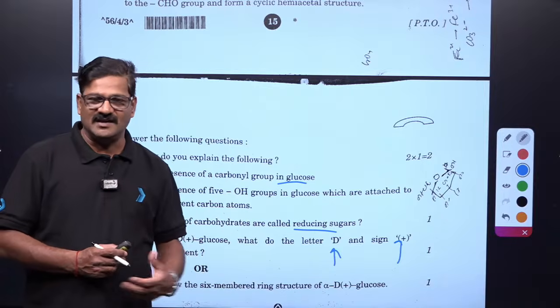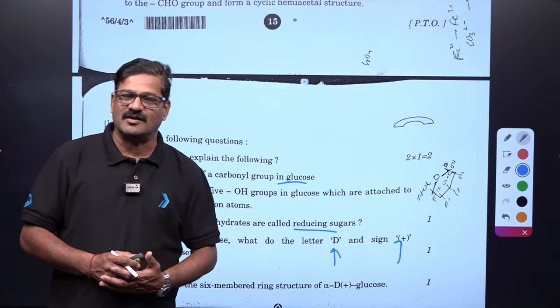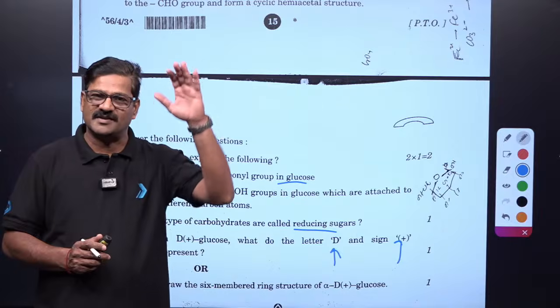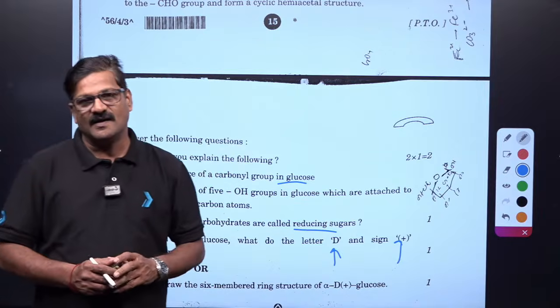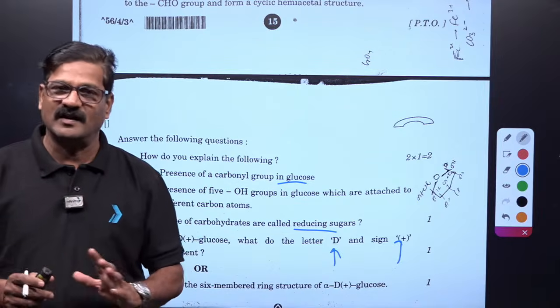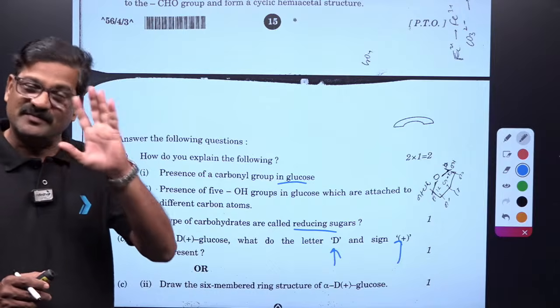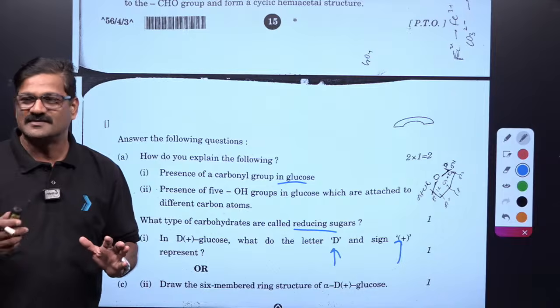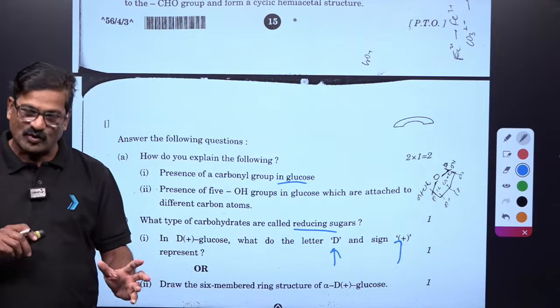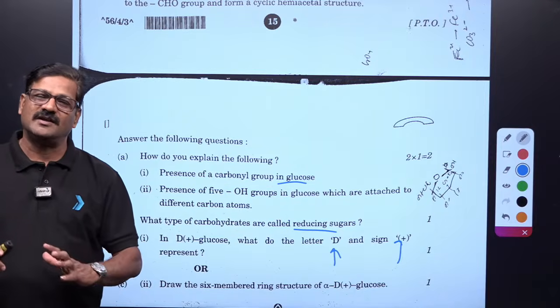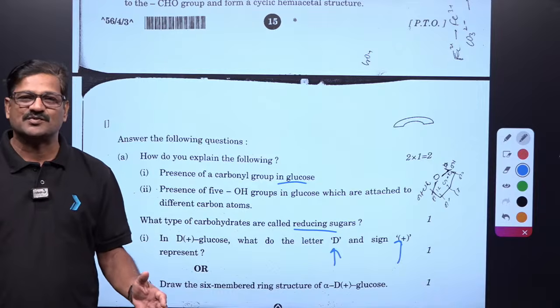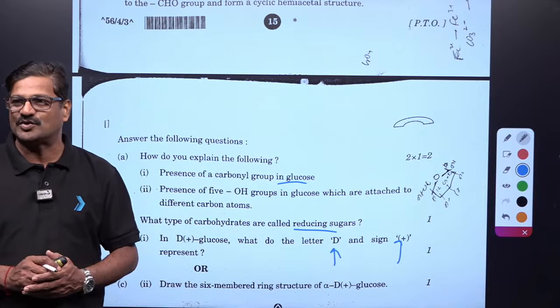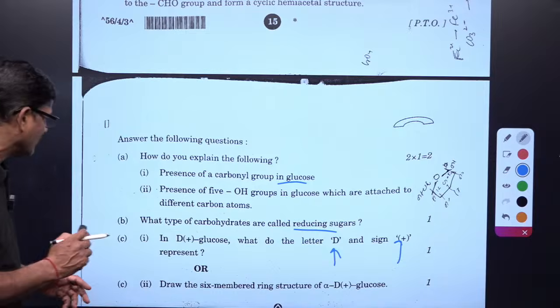This capital D is given according to the Emil Fischer configuration based on the benchmark of D-glyceraldehyde and L-glyceraldehyde. Why is this Emil Fischer configuration given? Why only letter D? You would have given some number or some other configuration. So for dextro and capital D, 90% of the students have a lot of confusion. Bacho, don't worry, this is the actual meaning of that.